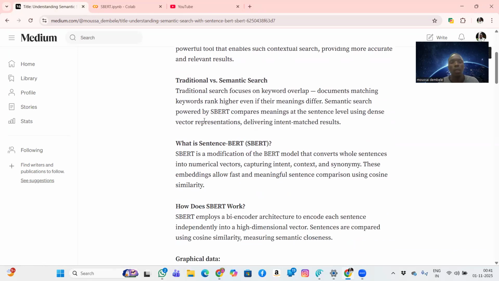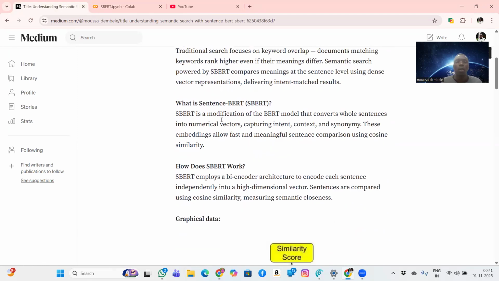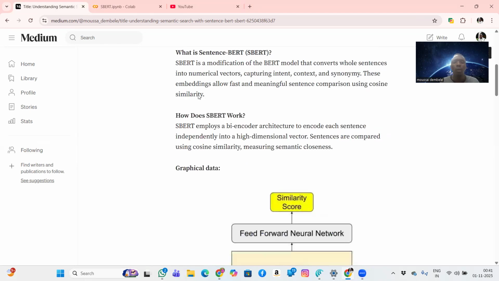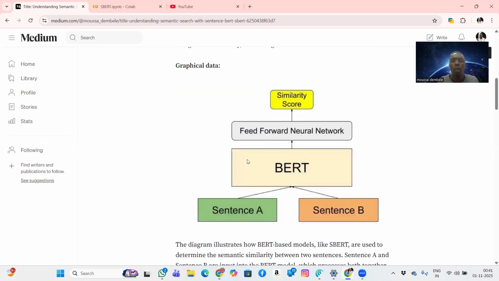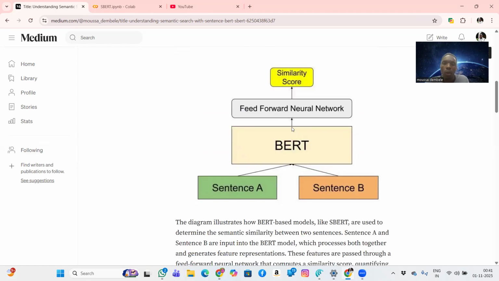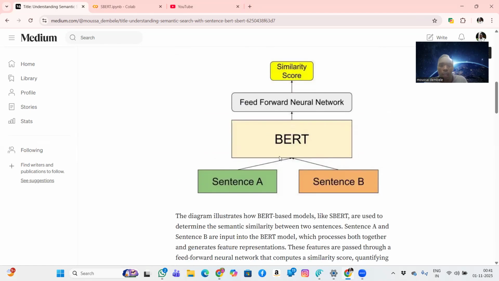Here is the traditional approach compared to semantic search. These are real life problems. What is Sentence-BERT? We will see what we have done at the top of the slide, and we can also make you understand through this diagram, because this diagram explains everything and is easy to understand.